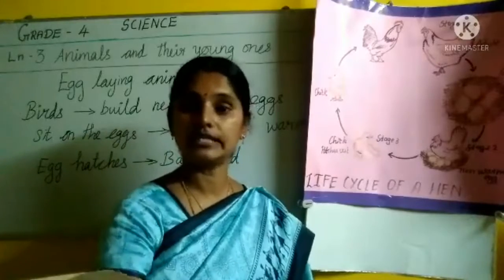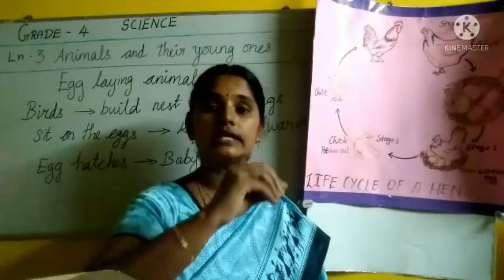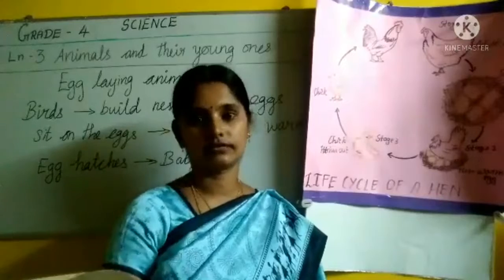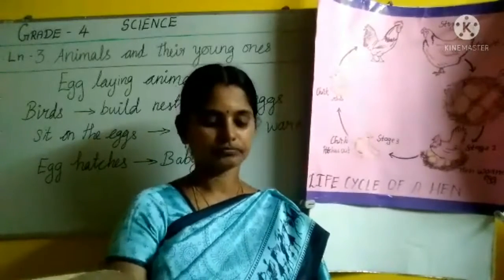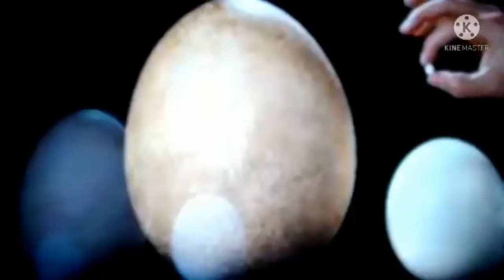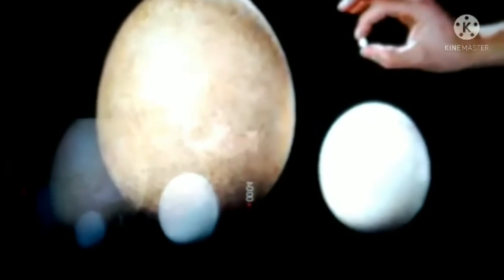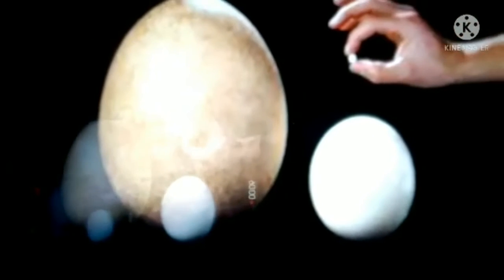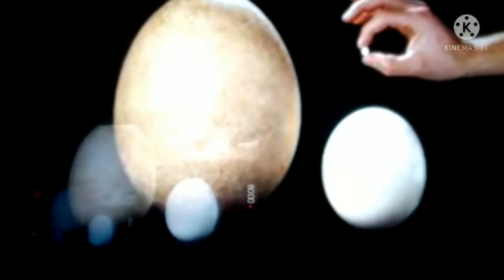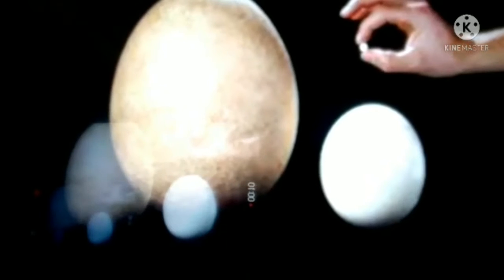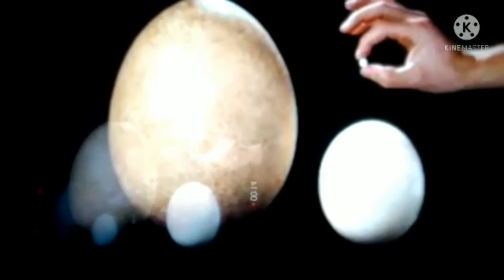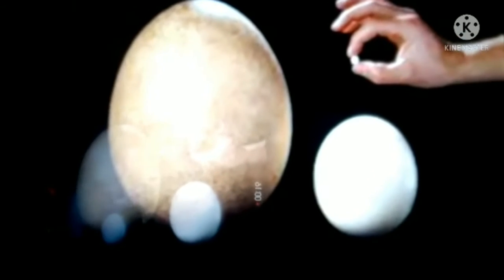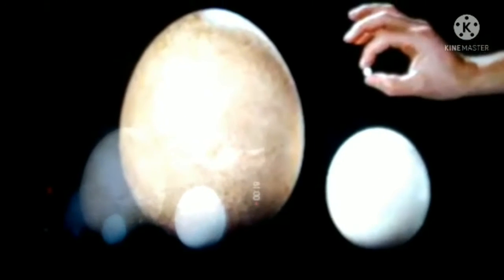So now we'll see what is inside the egg. Structure of an egg. See, these are the sizes of eggs for comparison. The eggs may be of different sizes. This is a small egg and this is the ostrich egg, a big egg. Different sizes of eggs are there.